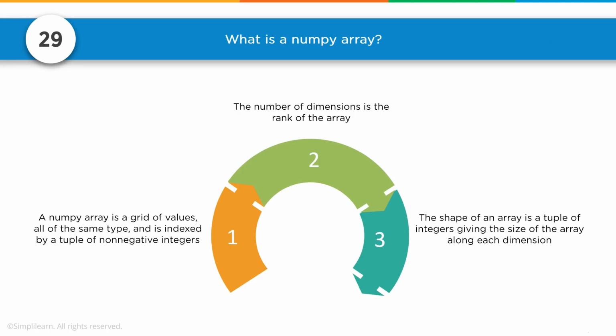Number 29. What is a numpy array? We briefly touched on numpy array compared to a list earlier in processing speed. Now let's go ahead and look at some of the more specifics. A numpy array is a grid of values, all of the same type. So they're either all float, all integer, all string, and it is indexed by a tuple of non-negative integers. The number of dimensions is the rank of the array. And the shape of an array is a tuple of integers giving the size of the array along each dimension.